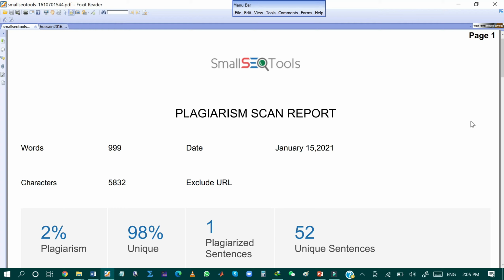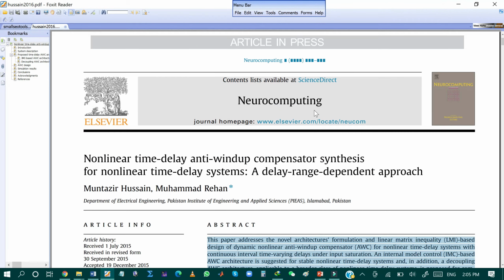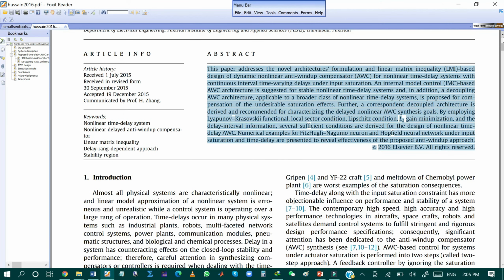So now I'm interested to check whether the Small SEO Tool detects the content or not. I have copied the abstract of my research paper that is published in the Neurocomputing journal and is available online at ScienceDirect. Now I will check the plagiarism of my document that contains some plagiarized content copied from one of my research papers.